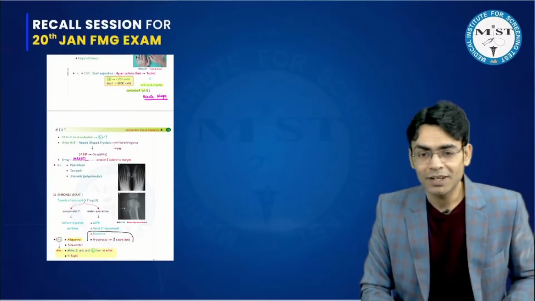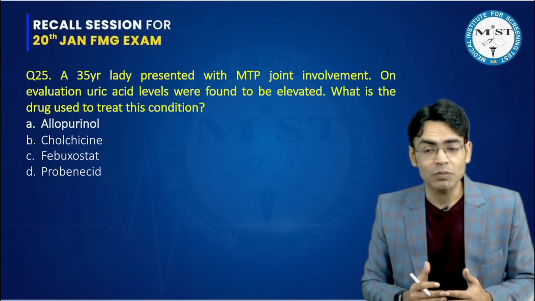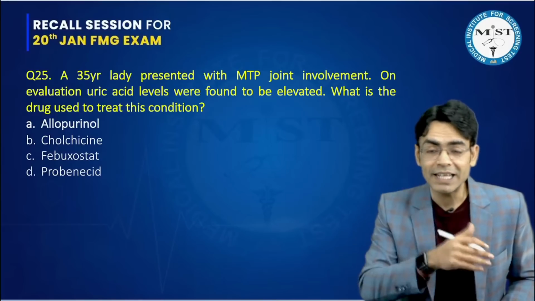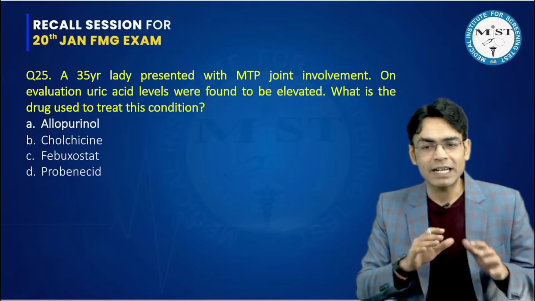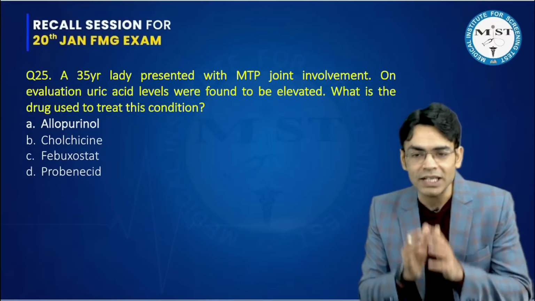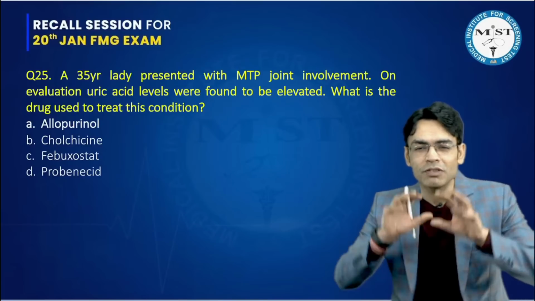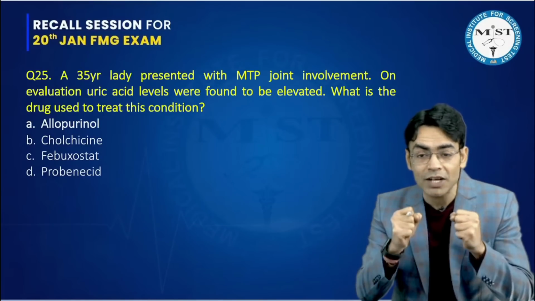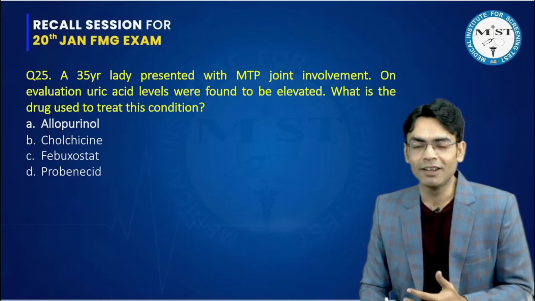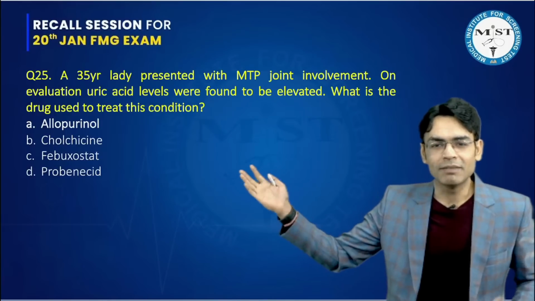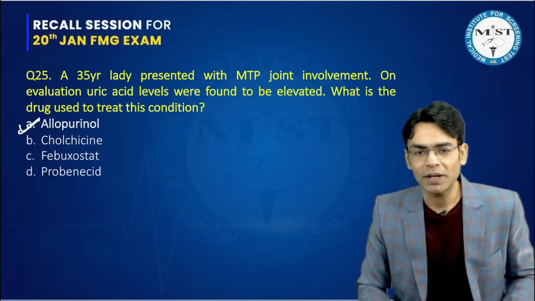So by seeing all these questions, when we as faculty see these kinds of questions coming in the exam, and you are telling us, it gives us a sigh of relief that at least people who trusted, who studied, who gave everything for the exam, must be able to correlate these questions from multiple places, and it gives you that kind of confidence in the exam that yes, we had studied this and our question came. So that is what we want, right? So again, what is the drug used? Allopurinol. The best drug is allopurinol.